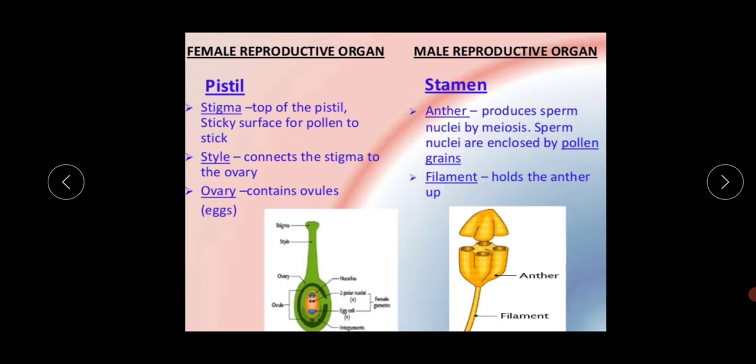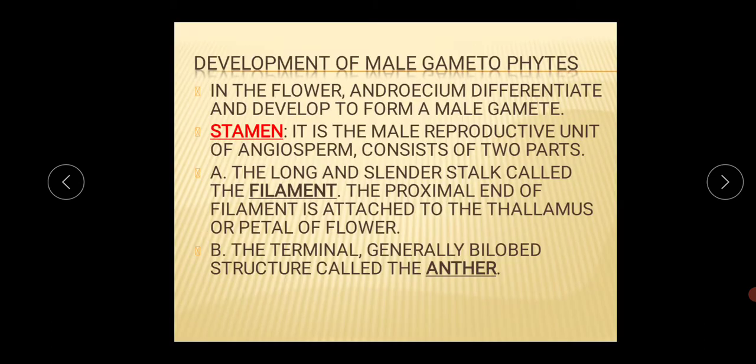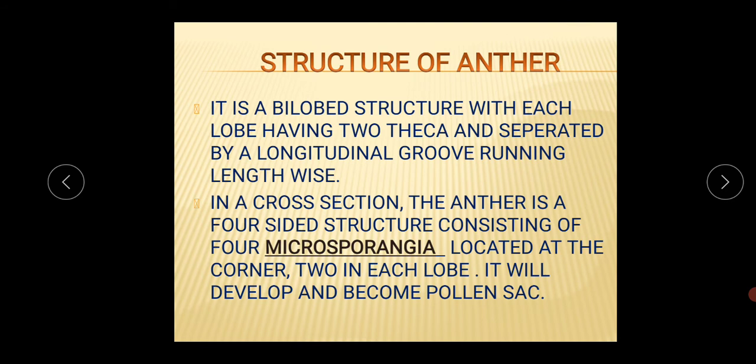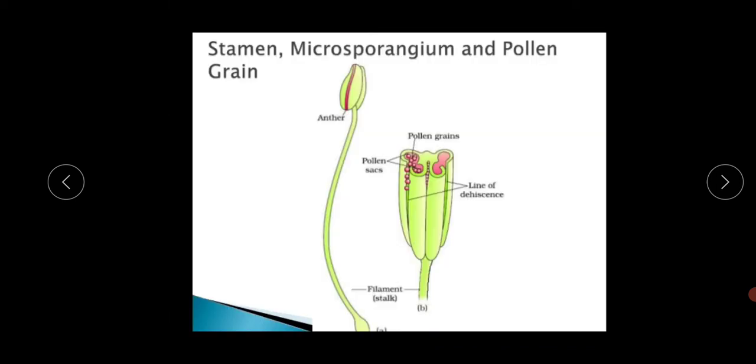If you cross section the anther portion, you will get total 4 sides. And this anther is a four-sided structure consisting of the four microsporangia. Each lobe consists of one microsporangium. So as this anther has four sides, we will get total four microsporangia located at the corners, two in each lobe. Okay, so it will develop and become the pollen sac. So this is the basic thing.